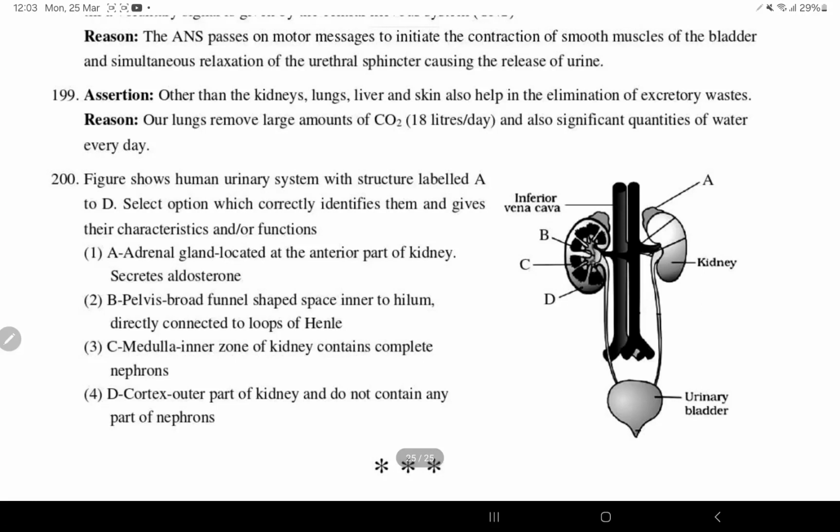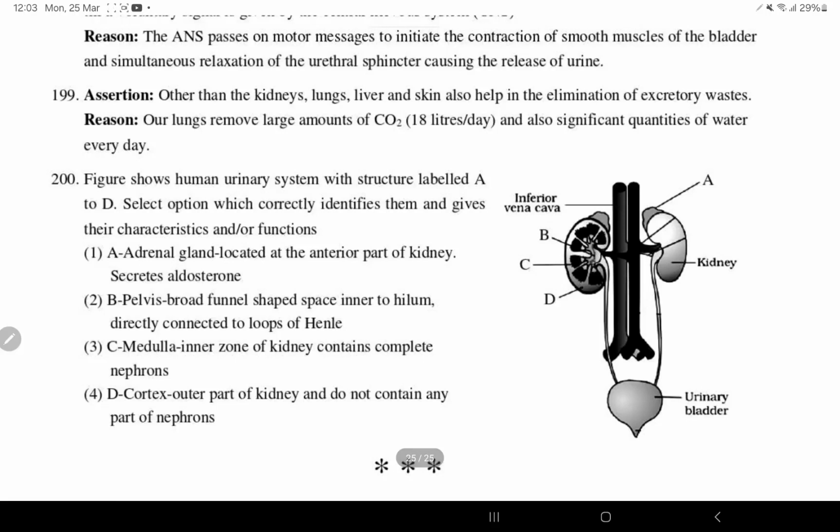Next figure, find out the urinary system structure. What is A to D? A is adrenal gland located in the anterior part of the kidney and secrete aldosterone. B is pelvis. Broad funnel space near the hilum and it is directly connected to loop of Henle. So C is medulla. Inner zone of the kidney contain complete nephrons. D is the cortex. Outer part of the kidney do not contain any part of nephron.